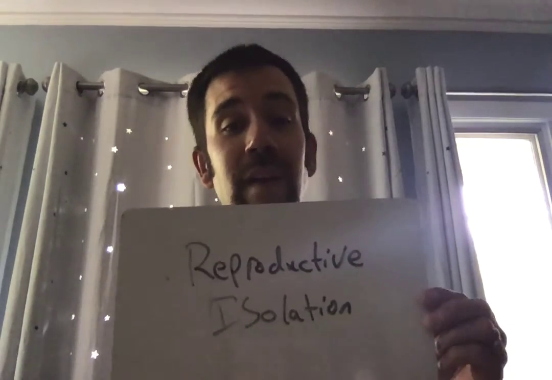The other way speciation can occur is through reproductive isolation. Reproductive isolation is when something prevents groups of the same population or the same species from actually reproducing together. So it's not a physical barrier. They're in the same area, but something causes them to not interbreed anymore. And if they're not reproducing together and instead are reproducing in separate groups, then natural selection can again occur, and those two groups can go through natural selection differently, leading to new species.